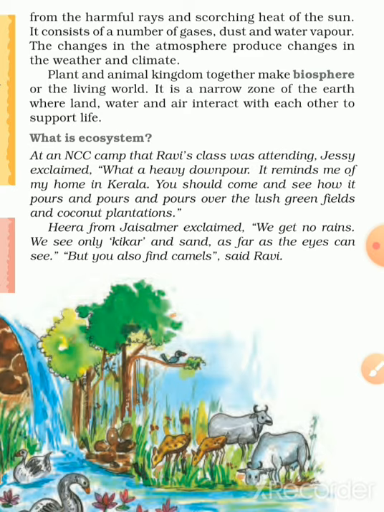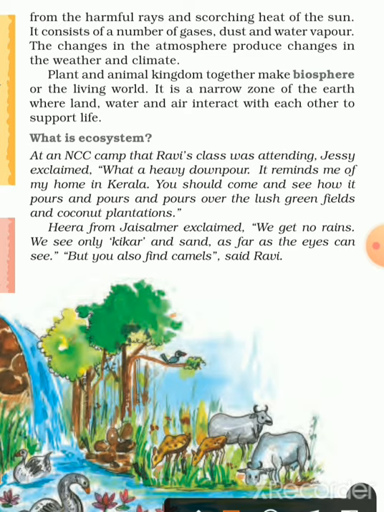Then the plant and animal kingdom together make the biosphere, or the living world. It is a narrow zone of the earth where land, water and air interact with each other to support the life system. Okay, then the next part, it comes the ecosystem.